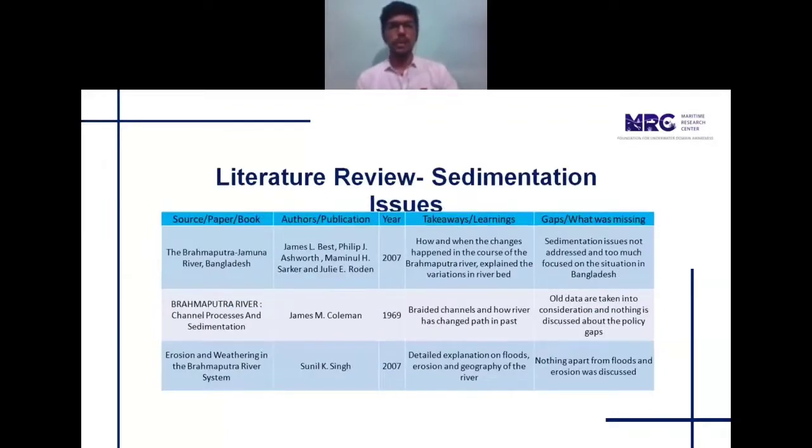Yeah. So the literature review was done in three major parts. The first was for the sedimentation issues. Here, various papers from different authors and publications helped me understand the existing sedimentation issues, like the change in morphology of the Brahmaputra River, the braided channels of the river, as well as how all these are related to the sedimentation problem, and also how factors like soil erosion and floods are interlinked with the sedimentation issues.